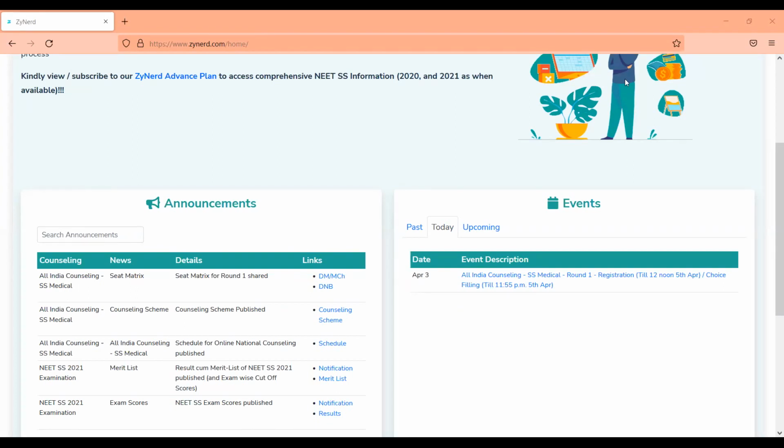We have created this framework basically providing for a systematic way to manage counseling and take decisions. We launched it for NEET PG this year, and we had tremendous response from students, especially on the utility value of ZyNerd at a minimal cost. We also had feedback from students on how ZyNerd helped them in providing maximum information in an easily retrievable format instead of going through multiple sources, multiple websites and PDFs, and how it helped them take decisions instantly. In this video, we'll quickly run through all the features of ZyNerd and the data that is available in ZyNerd.